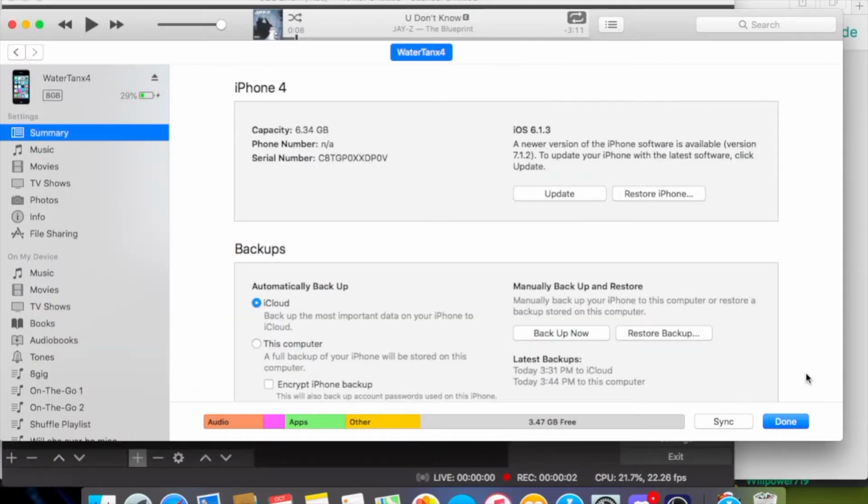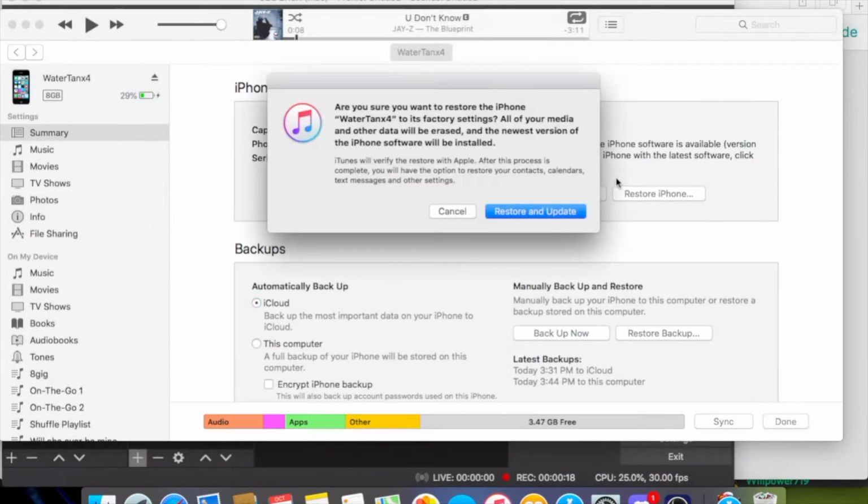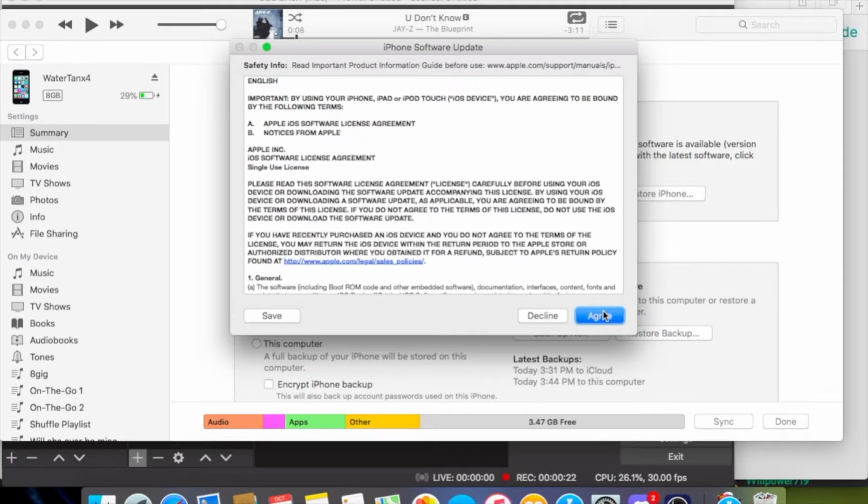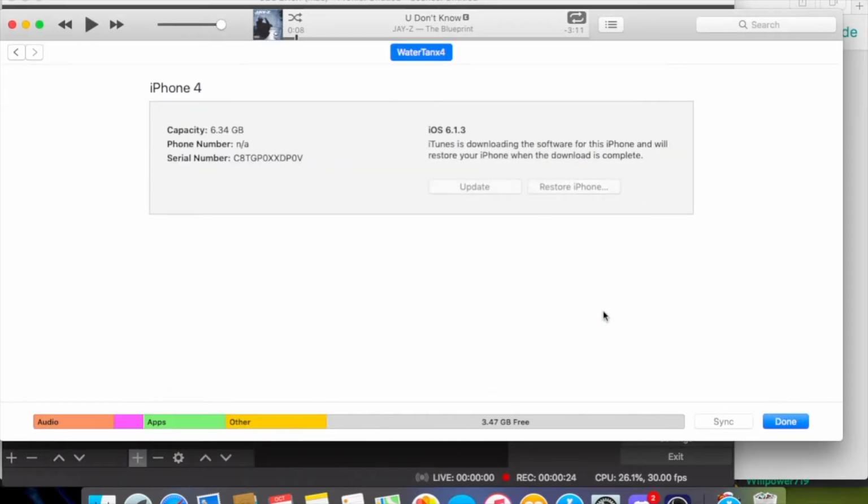Alright, today I'll be showing you how to get an iPhone 4 CDMA on iOS 6.1.3. As you can see, it's on 6.1.3. I'm going to restore the iPhone freshly to iOS 7.1.2, and I'll show you how I got my iPhone 4 to iOS 6.1.3 using Powder Snow.